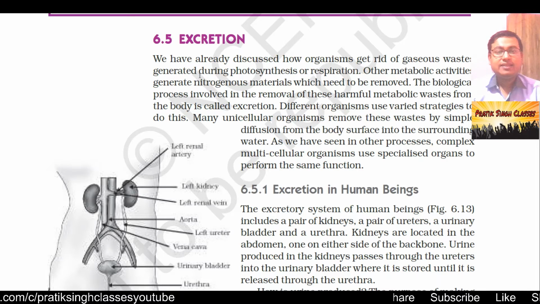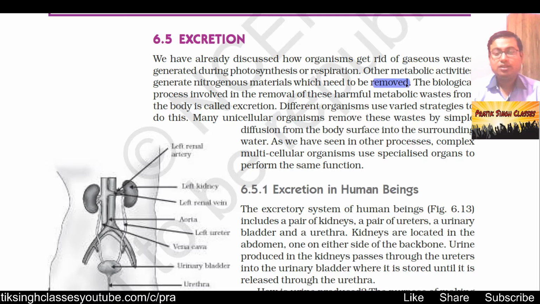Section 6.5, excretion. We have already discussed how organisms get rid of gaseous waste generated during photosynthesis and respiration. Either in animals or in plants, during photosynthesis or during respiration, we have seen how the gaseous wastes come out from the body. Other metabolic activities generate nitrogenous material which needs to be removed.